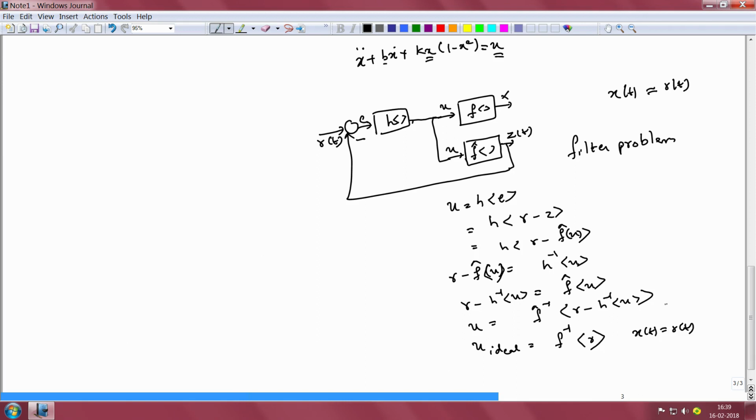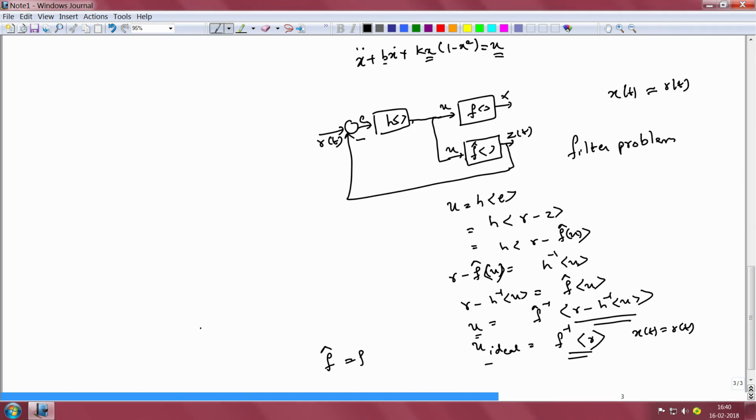So if you compare what we have got as the expression for U with what we desire as the expression for U, you notice that the actual U will approach the ideal U under two conditions. Firstly, we should have F cap to be equal to F. So in other words, our copy should be a very good replica of the mathematical model of the plant itself. That is one prerequisite, so that I can replace the F cap inverse here by the term F inverse.